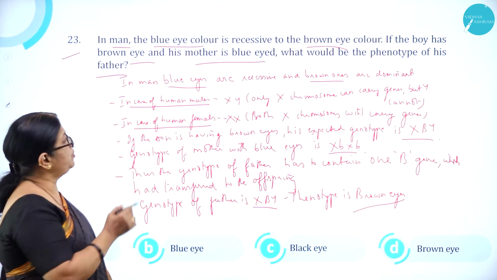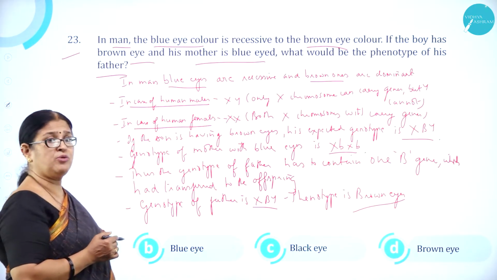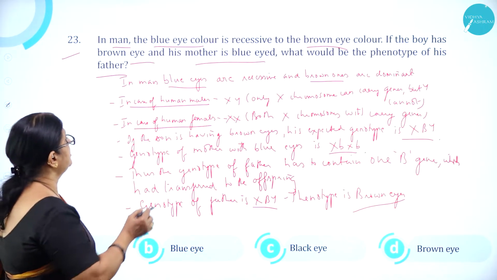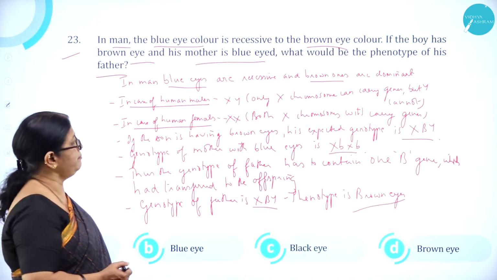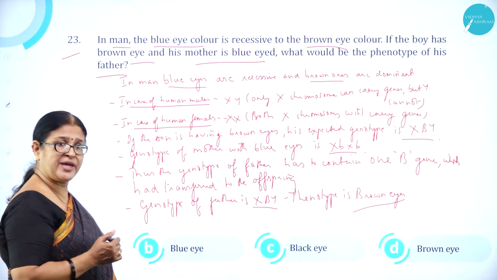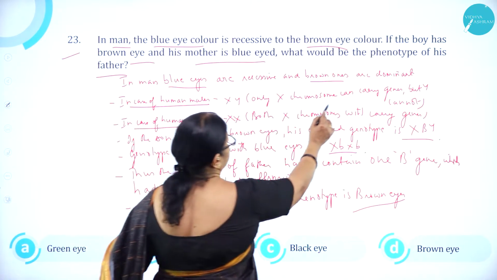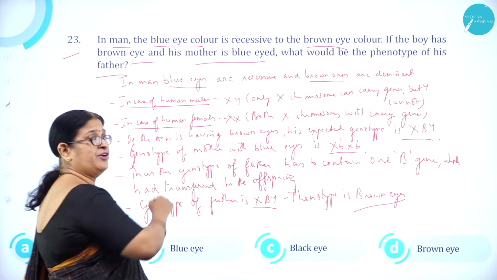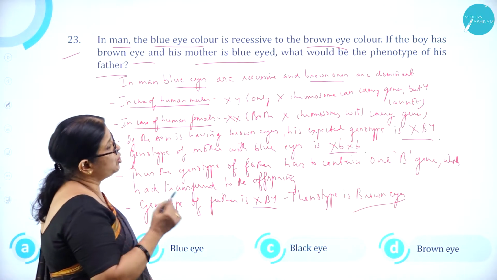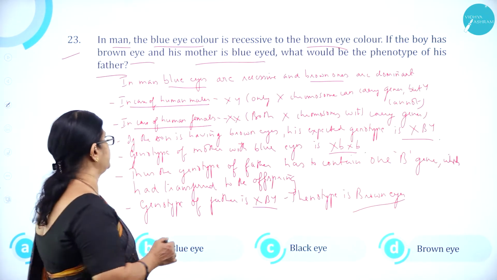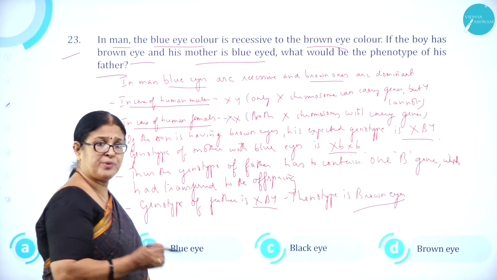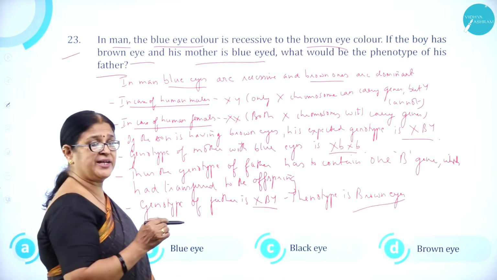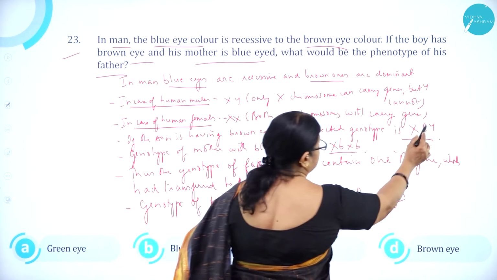In man, blue eyes are recessive and brown eyes are dominant. In case of human males, which have chromosomes XY, only the X chromosome can carry the gene but Y cannot. In case of human females, XX, both X chromosomes will carry the genes. If the son is having brown eyes, his expected genotype will be XBY, that is brown.